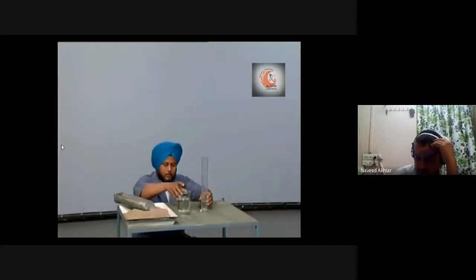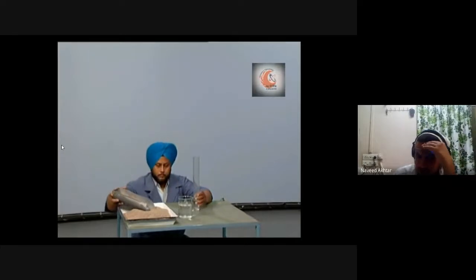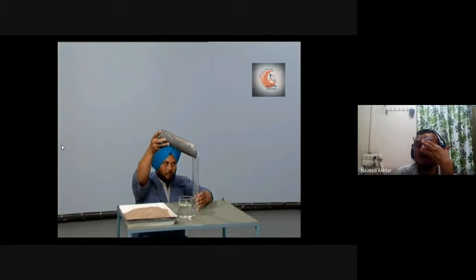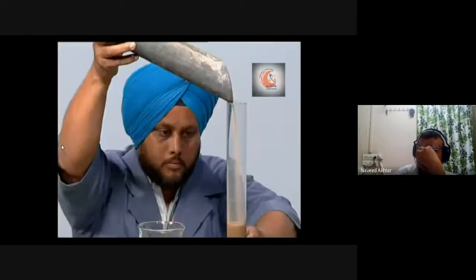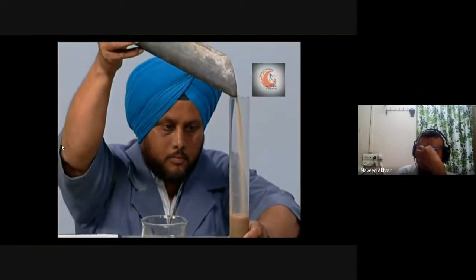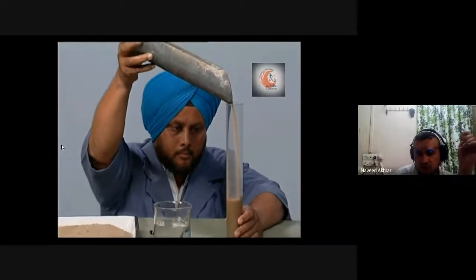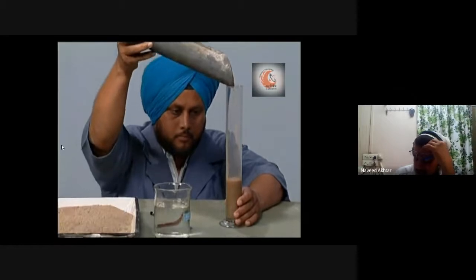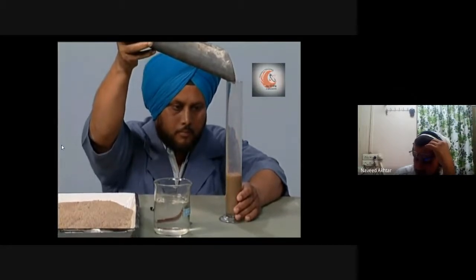Then you have to add the sand to be tested in the jar to such a level that the solution reaches the 100 ml mark. You have to fill the sand till the common salt or NaCl solution reaches the 100 ml mark.